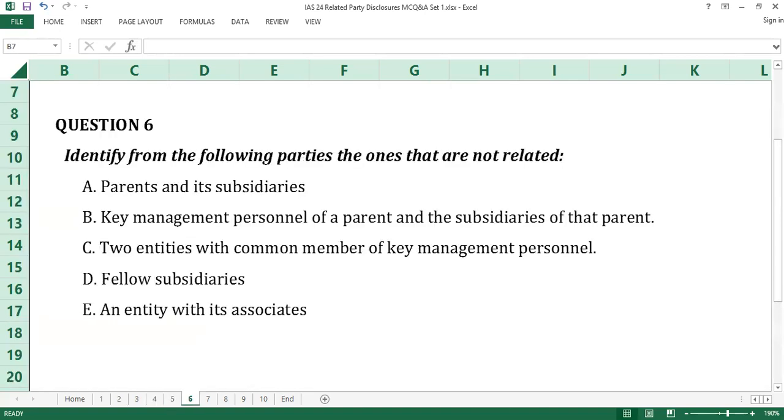Question number 6. Identify from the following parties the ones that are not related. A, parents and the subsidiaries. B, key management personnel of a parent and the subsidiaries of that parent. C, two entities with common member of key management personnel. D, fellow subsidiaries. E, an entity with its associates. Time counts.